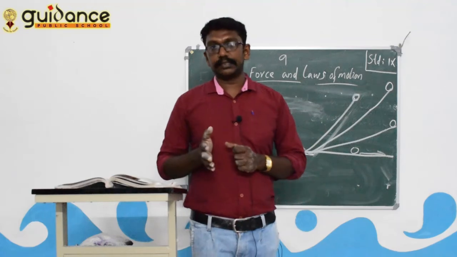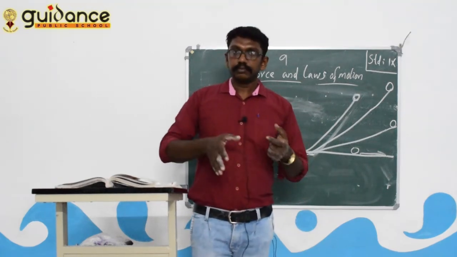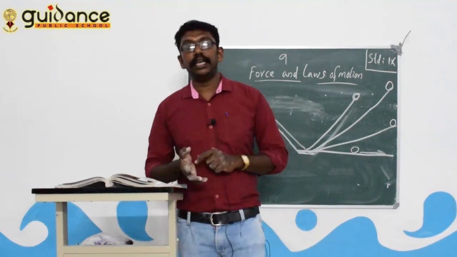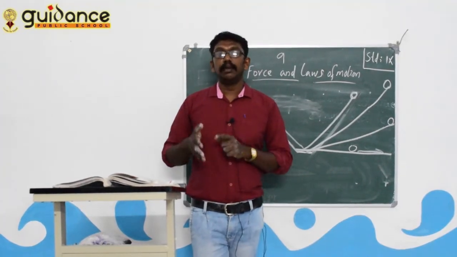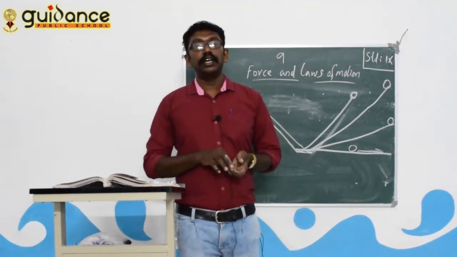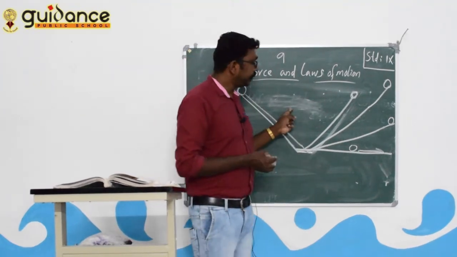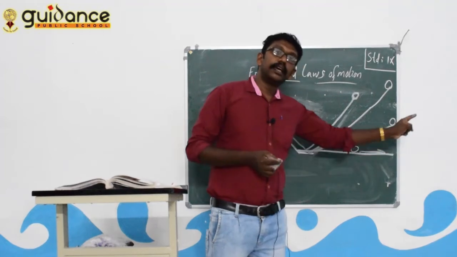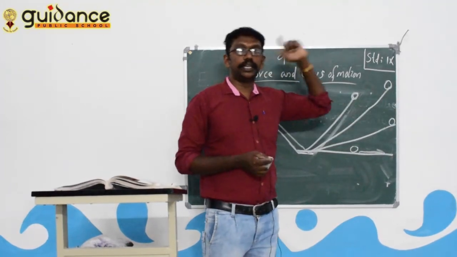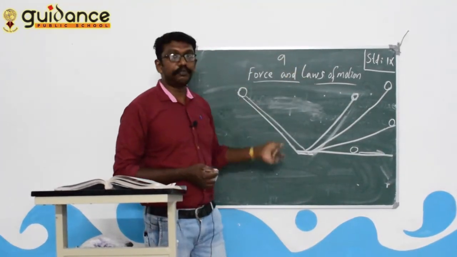Friction means the motion of the object is resisted. Every surface has friction. Without friction, this ball would go on and on continuously. Okay, so there is friction.